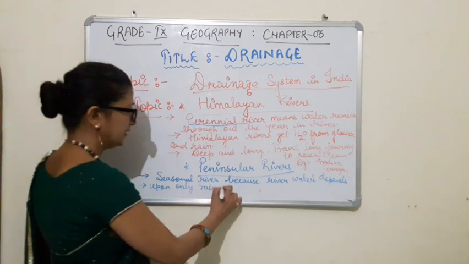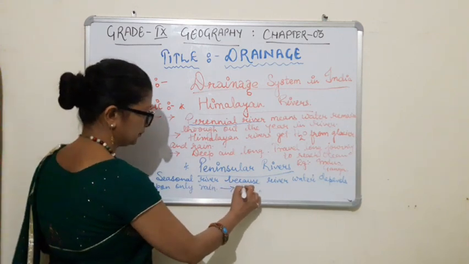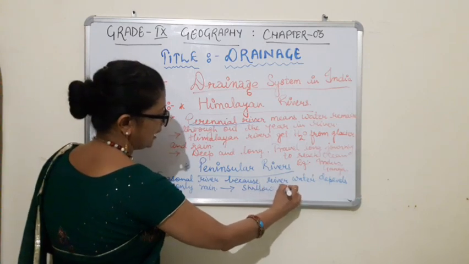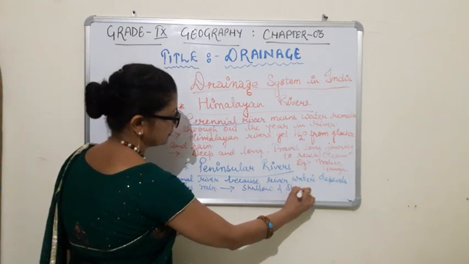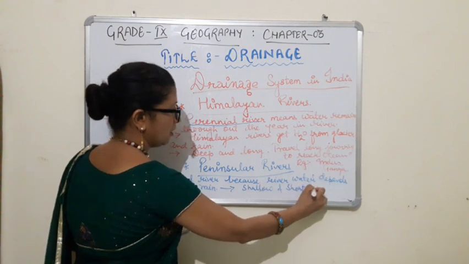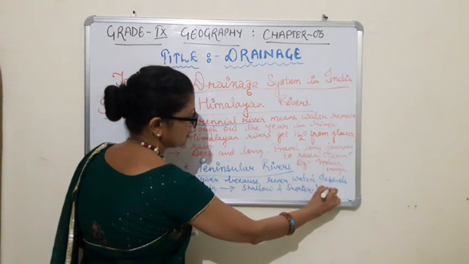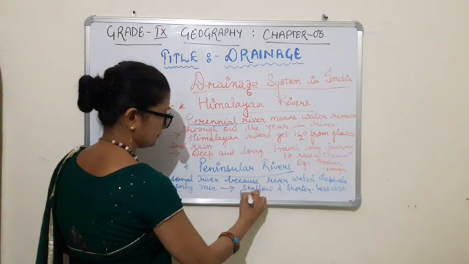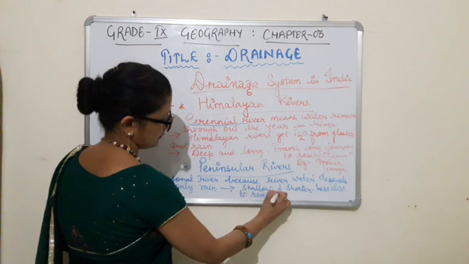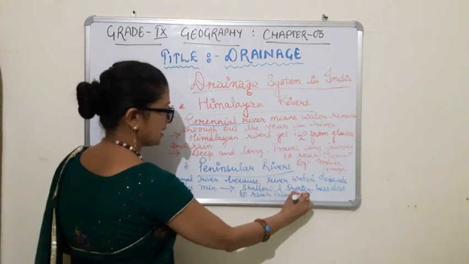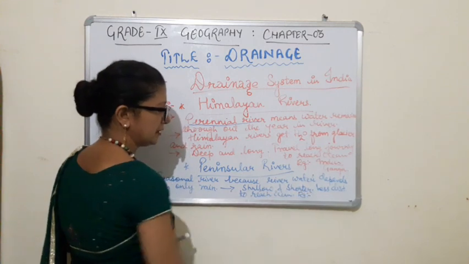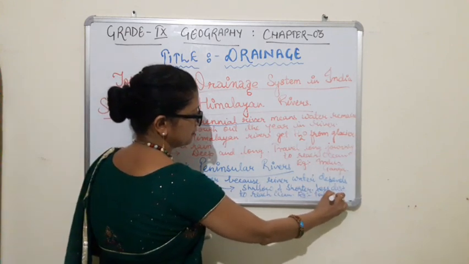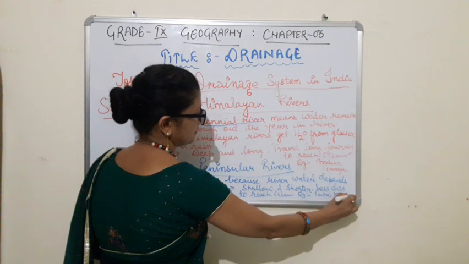Now the third point, these rivers are shallow and they are shorter in length. Also they travel less distance to reach ocean. Further we can mention the examples. So peninsular example, lot many rivers are there. You can write Tapi, Krishna and Kaveri, so on.